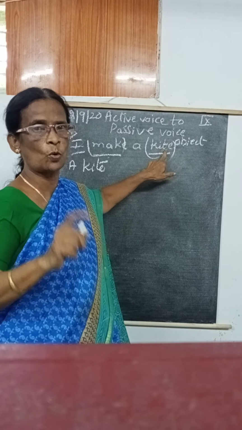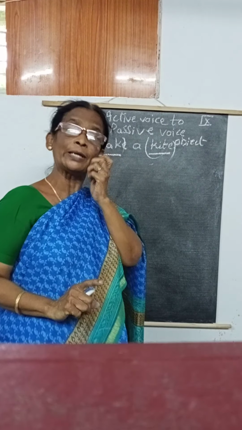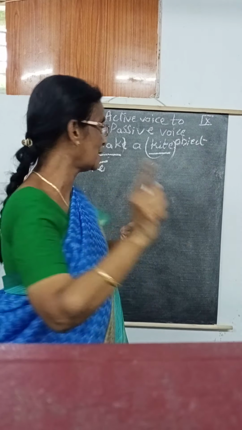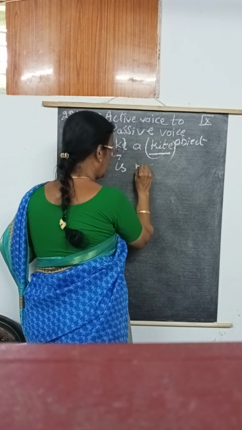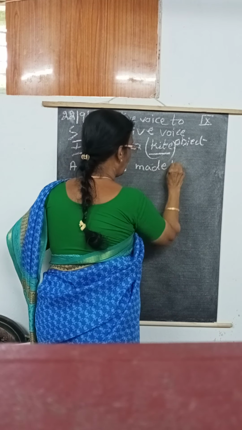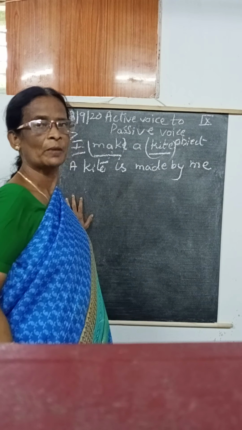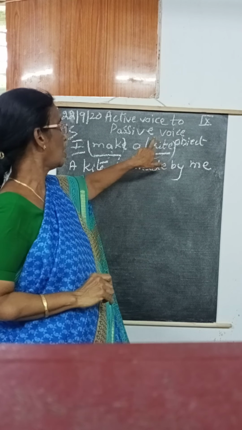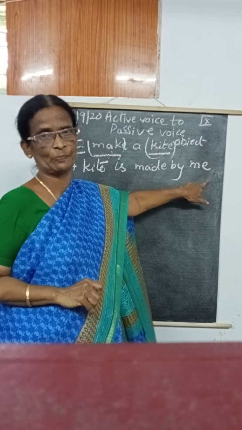Object is singular. So when the object comes to the subject place, we have to write the helping verb. What helping verb? Present tense helping verb is is. Is plus past participle made, by I changes to me. I changes to me. So is it clear, no? So easily you can remember: object comes to the subject place, subject goes to the object place.